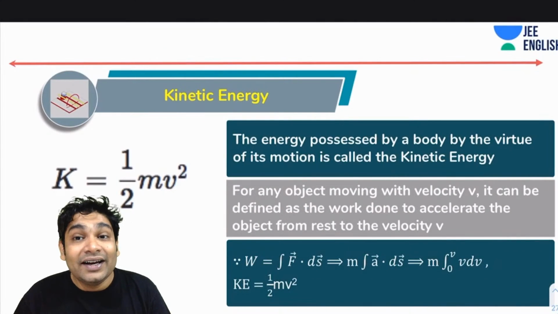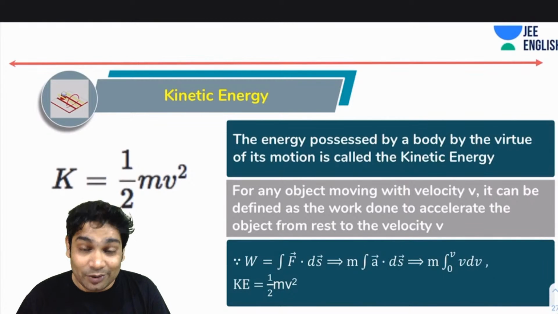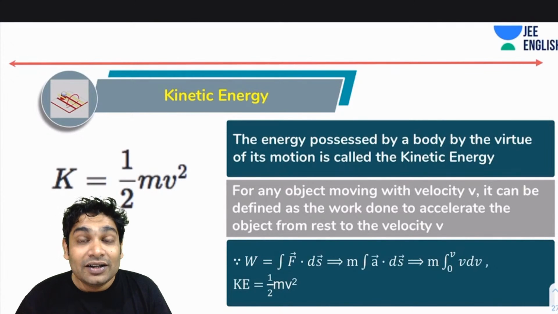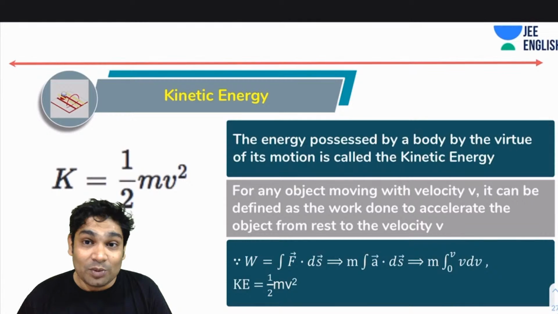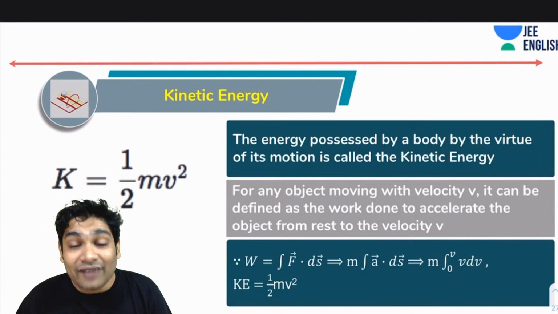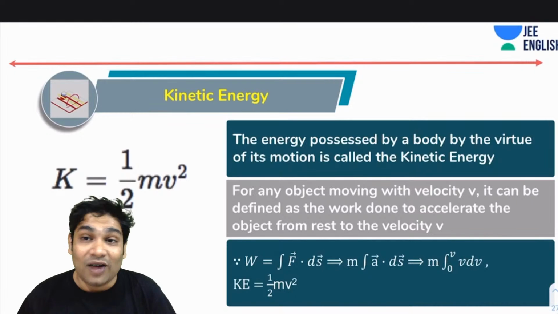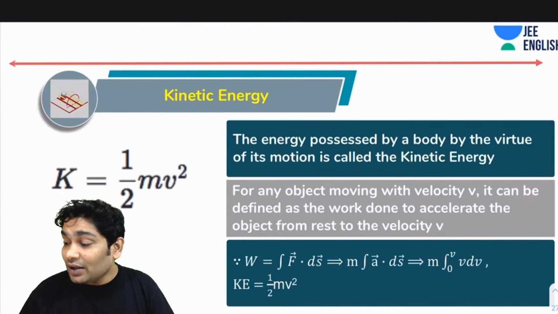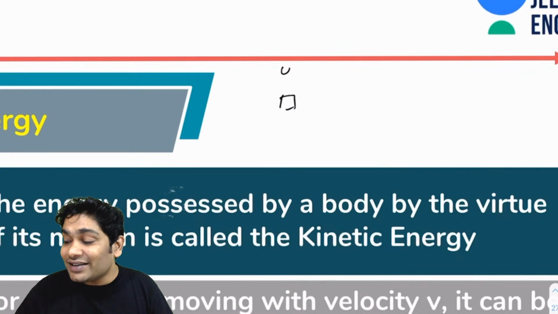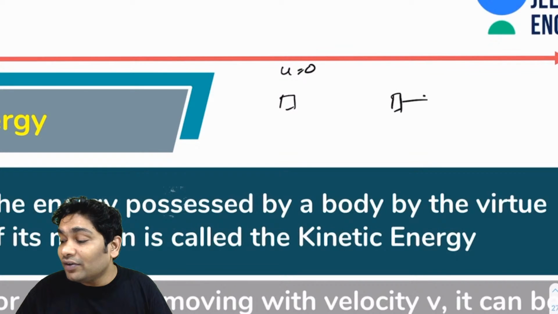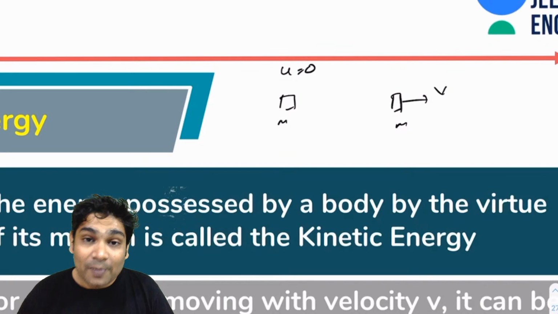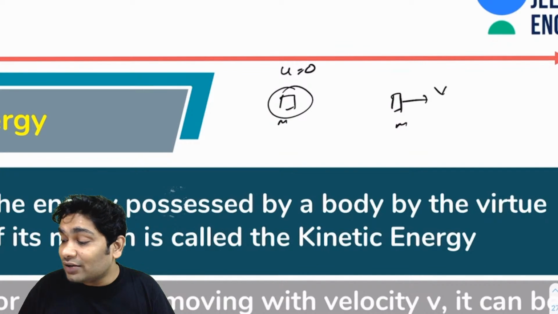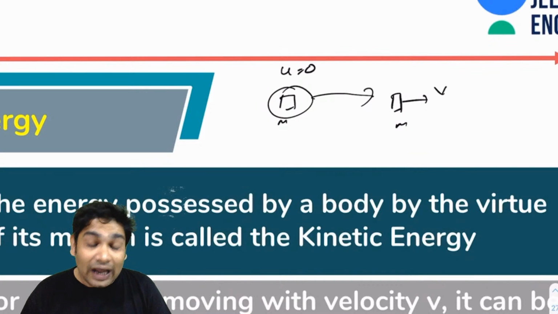So what is kinetic energy? It is the energy possessed by a body by virtue of its motion. You guys know that, you've studied that definition in class 9. Now, how do I define this mathematically? If you have any object which is moving with a velocity v, then you can define its kinetic energy as the amount of work required to get this body from zero velocity to some velocity v. So imagine a block of mass m was initially stationary and is finally moving with v. All you need to find is the work required to get this from this state to this state. That will be the kinetic energy.